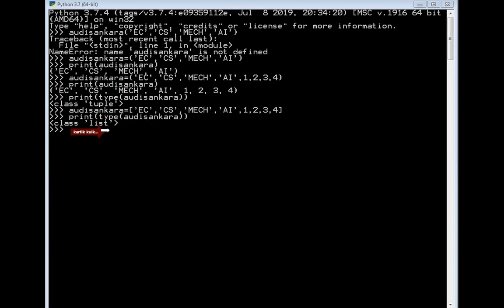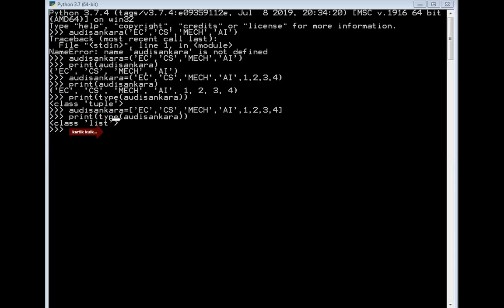Just one modification I did: instead of the round bracket, I specified the square bracket. So the name might be the same and the elements might be the same, but the difference between the tuple and the list is specified with the brackets: the round bracket is for the tuple, and the square bracket is for the list. That's why you got the output as a list here.